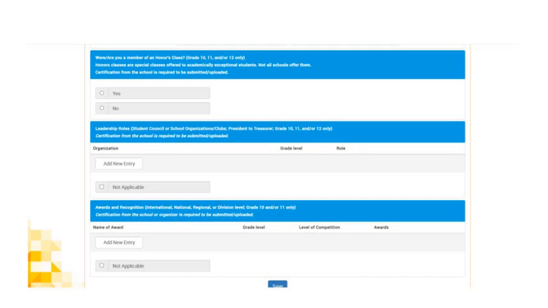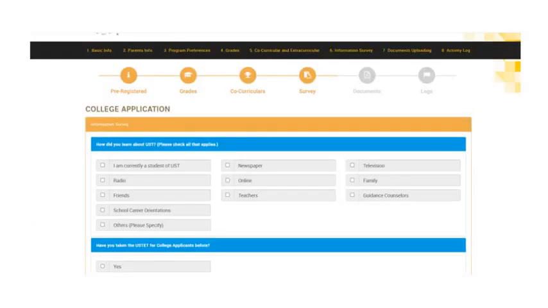when you put them here, the system will automatically ask you to upload those certifications in the upload documents part of this portal. So make sure that what you put here, you have a certification of those awards or leadership roles as well. Okay, and then when you're done with that, you can go to the information survey. This is very short, and you can answer it in less than 5 minutes.